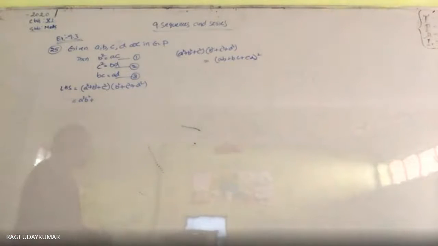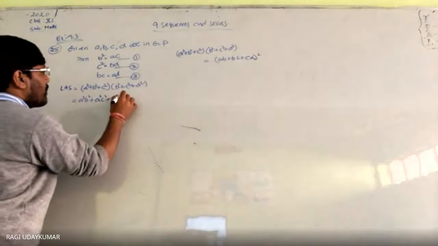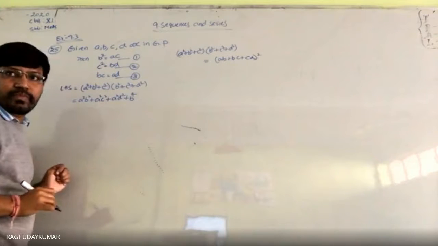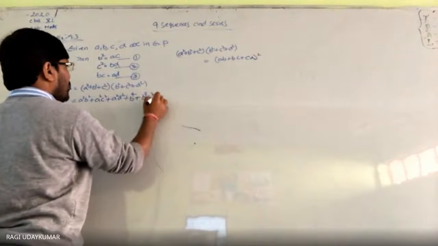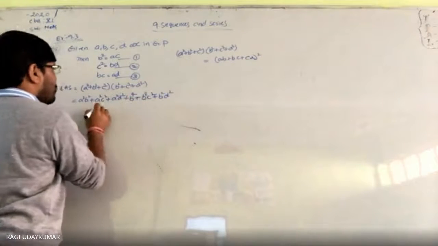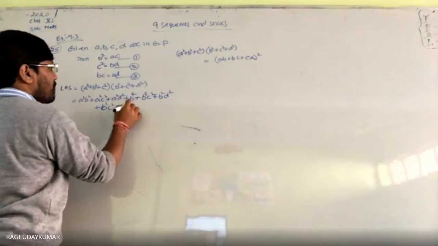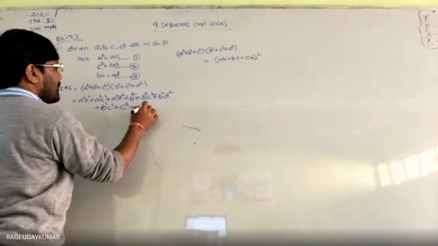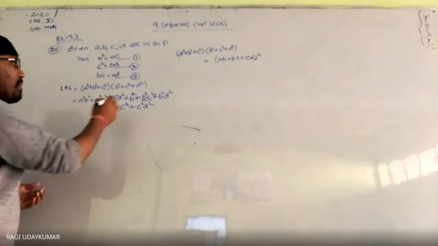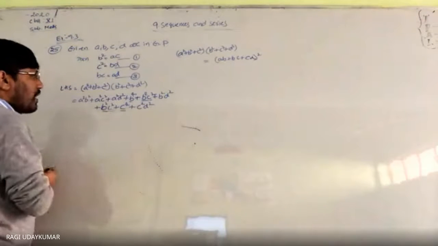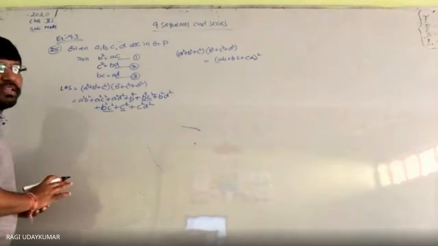Like this, a square c square, a square d square, b power 4, plus b square c square plus b square d square plus again b square c square plus c power 4 plus c square d square. So b square c square 2 times we are going to get it. And still anything is repeated? No. So this is the expansion.